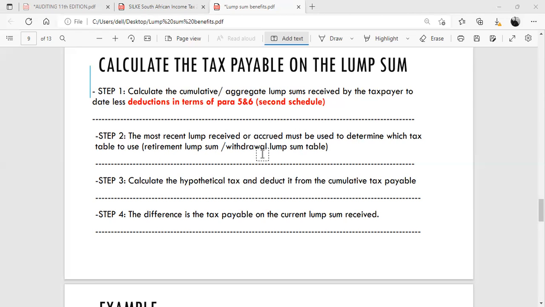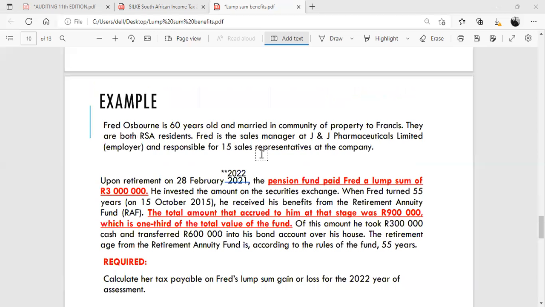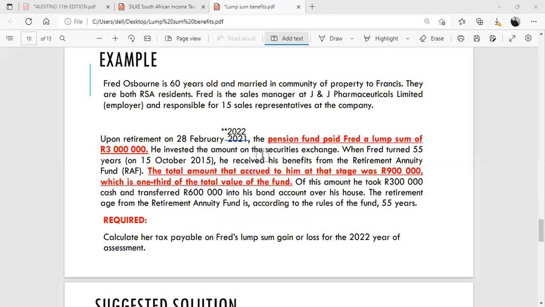Step four, the difference is the tax payable on the current lump sum received. So let's take a look at this example that I've put together. I don't remember where I got this example from, but I know I got it from some notes. So let's take a look at it.